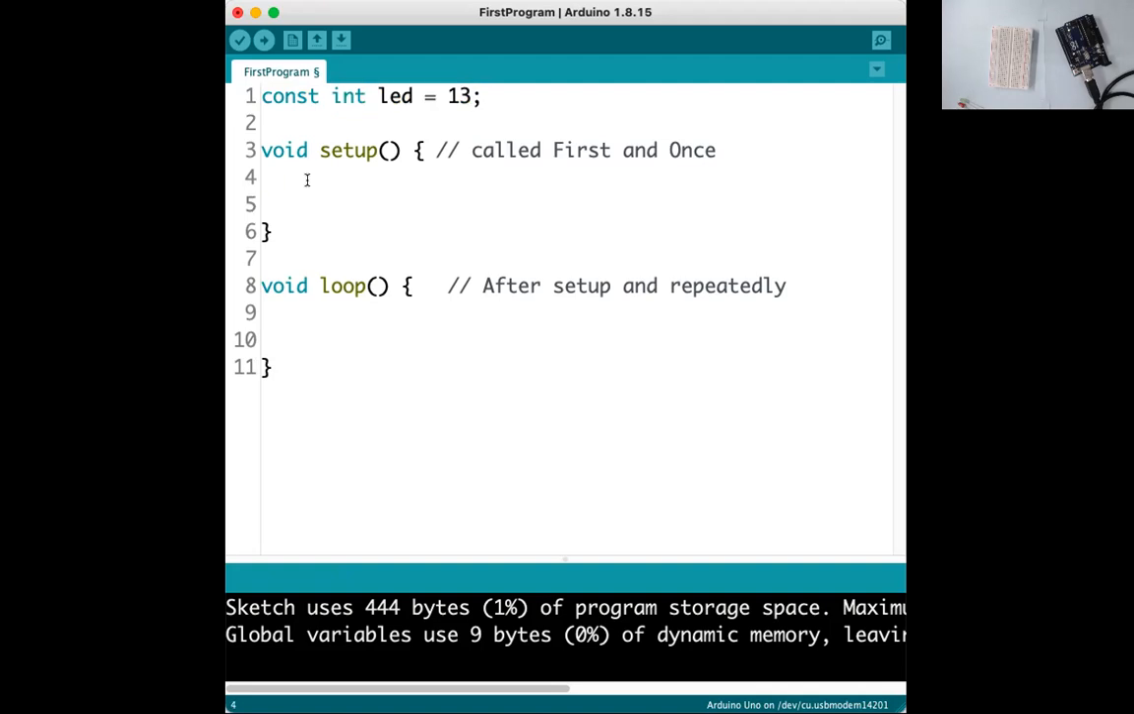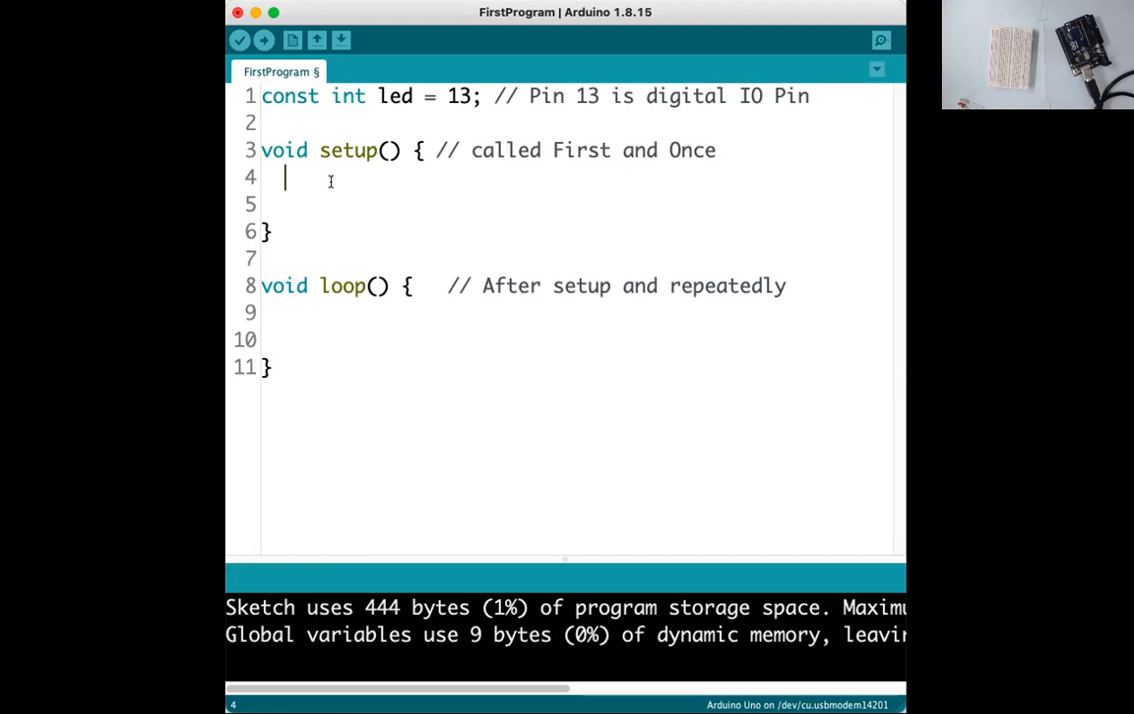Okay, now what is 13? 13 is the pin number. What kind of pin is this? Pin 13 is a digital pin, a digital IO pin. It means that pin number 13 can be used as a digital IO. IO represents input or output. It means that the same pin I can use as an input, and the same pin I can use as an output.